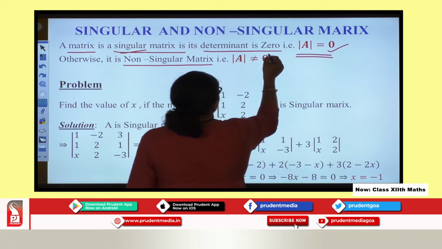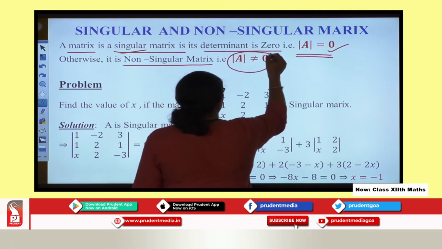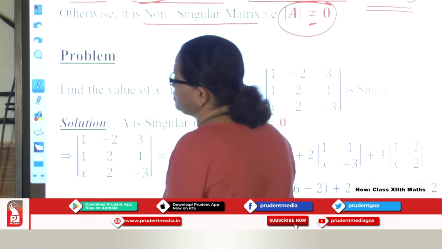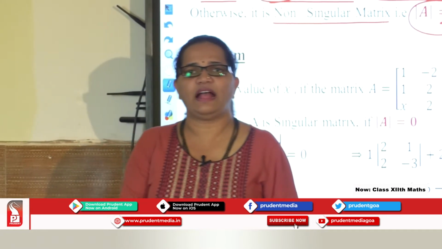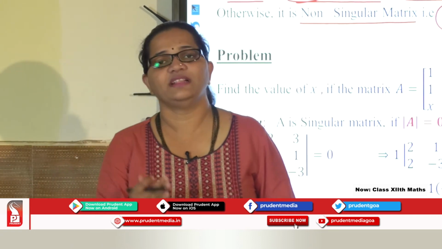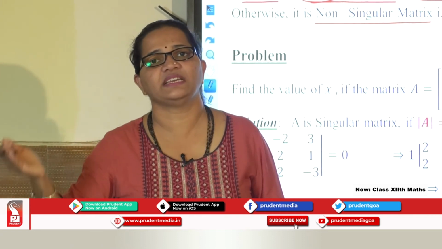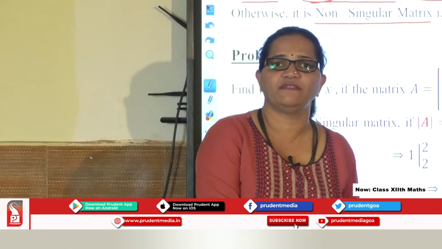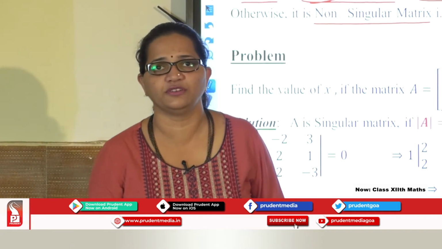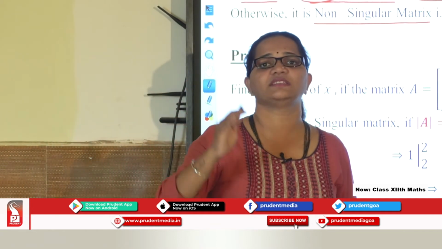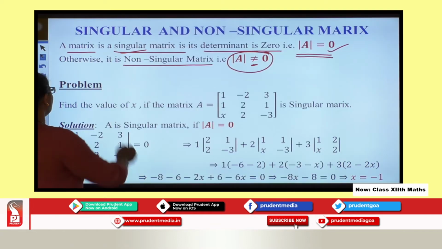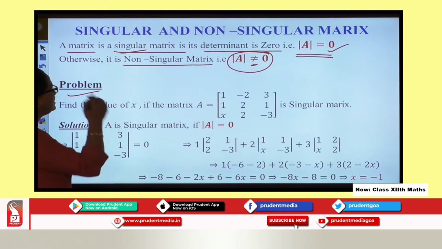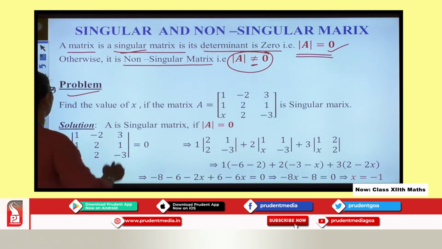What does it mean? That means if the determinant value is not equal to 0. So you have two options over here. If the determinant value is equal to 0, then the given matrix is a singular matrix, and if the determinant value is not equal to 0, the given matrix is a non-singular matrix. So let us talk about problems. Based on this concept, we can have plenty of problems.